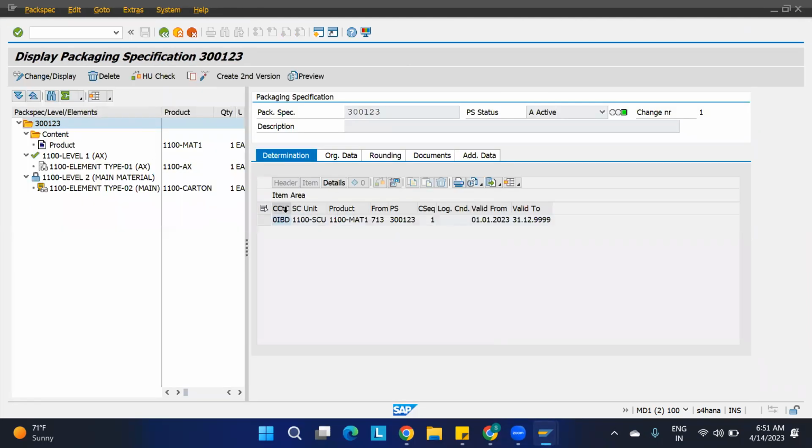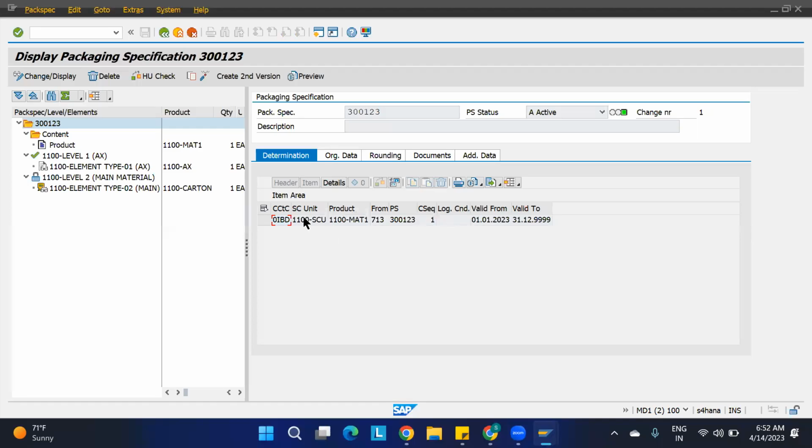What is the header here? See, 0 IBD is the header. Okay, the condition type we have maintained for the 0 IBD, but for the VAS, it is something different. So it will not help us. If you want, you can use the same one and add one more header and proceed.